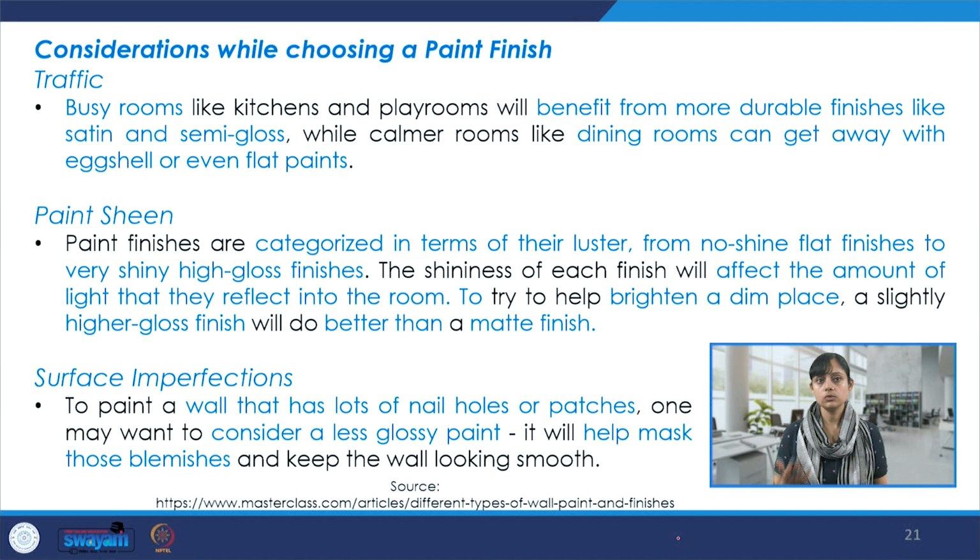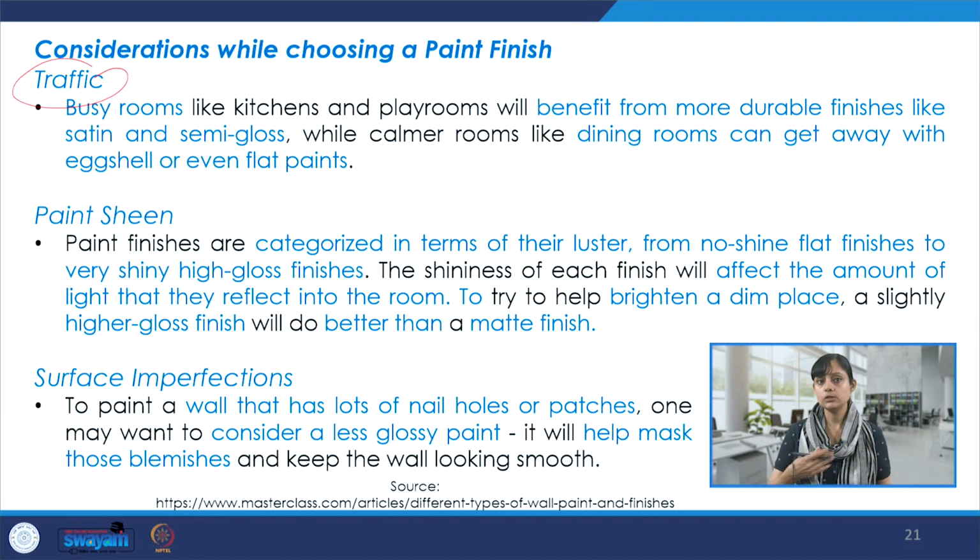There are also considerations that one must focus on while choosing a paint finish, starting with the traffic. So, whether that's a busy room or a less occupied room, more footfall or more users using it throughout the day, that is important to understand.